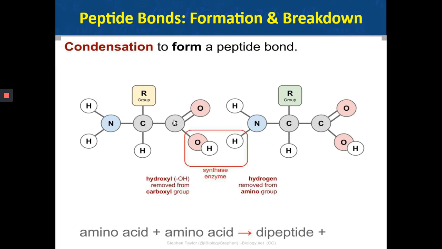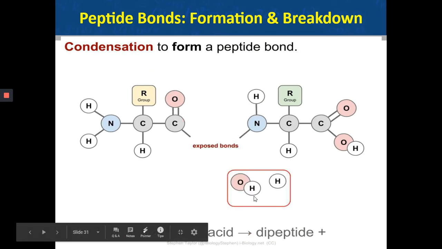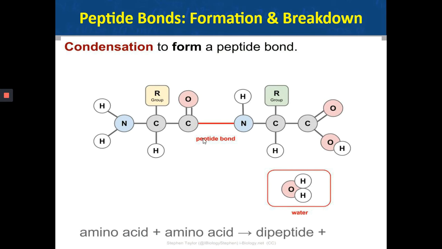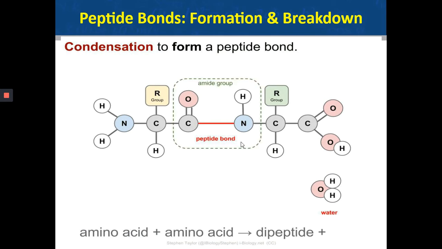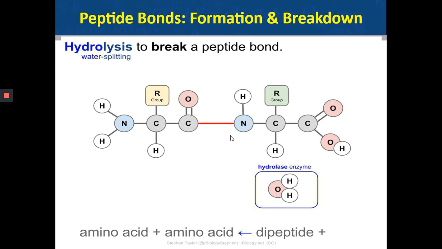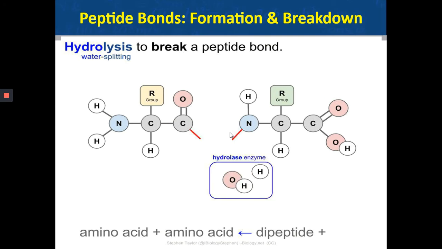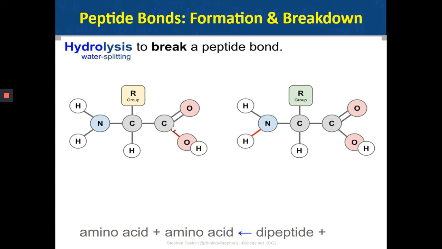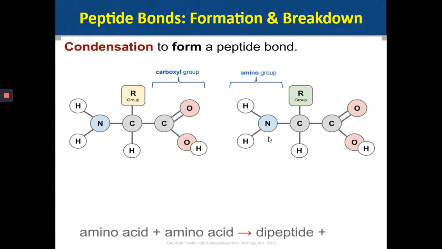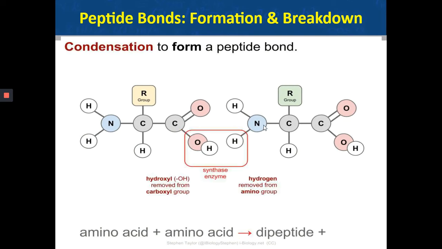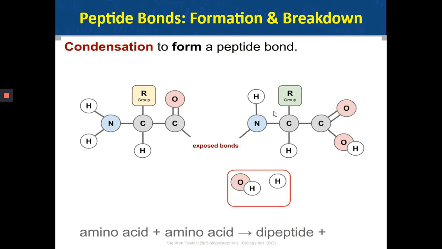Here you can see that a water molecule is released and a peptide bond is being formed. In hydrolysis, on the other hand, the peptide bond breaks. That is, the OH will again bond with the C and the H binds with the NH group and forms an amine group.